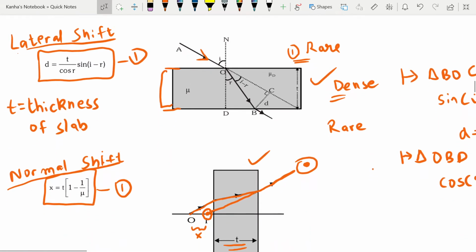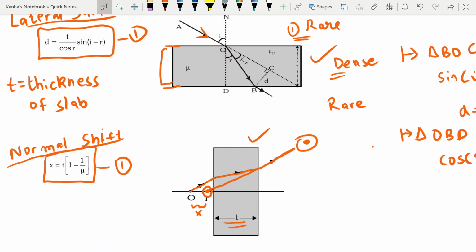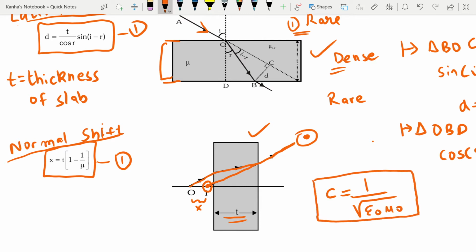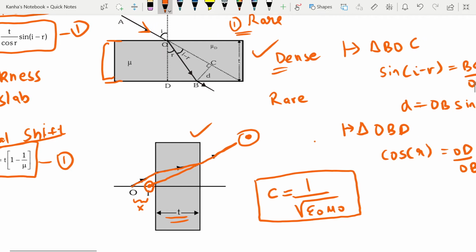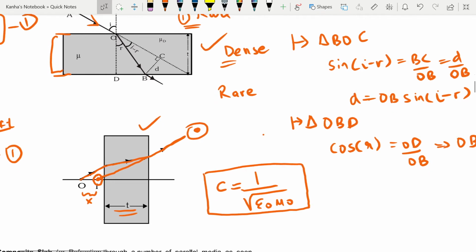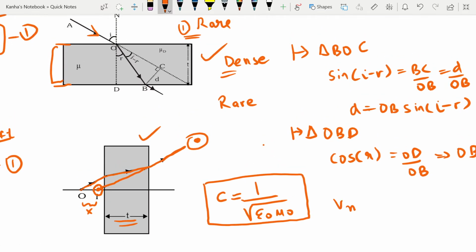Some golden key points that I want to tell you about that you should note before going further. First of all, velocity of light c is equal to 1 by root over epsilon naught mu naught. You should definitely take this into consideration. And for velocity in a medium, you will have velocity in a medium is nothing but 1 by root of epsilon mu.